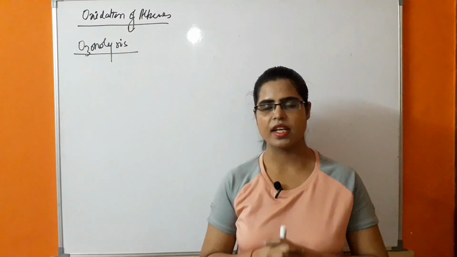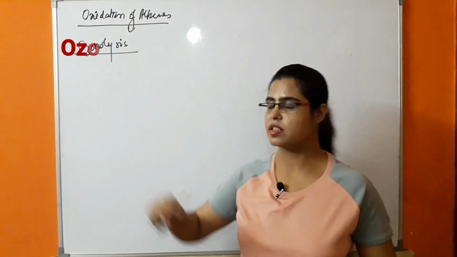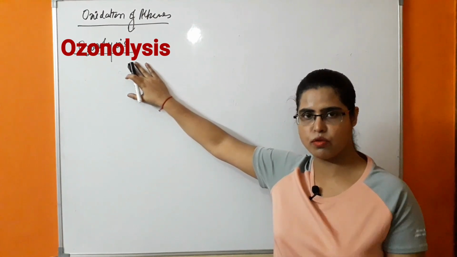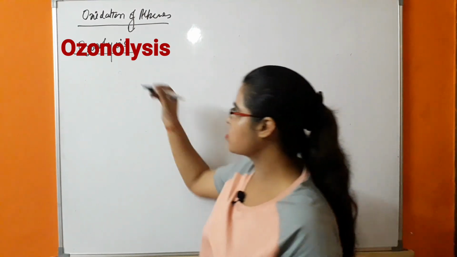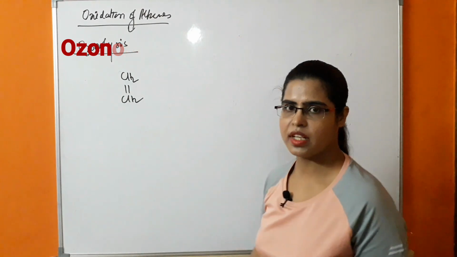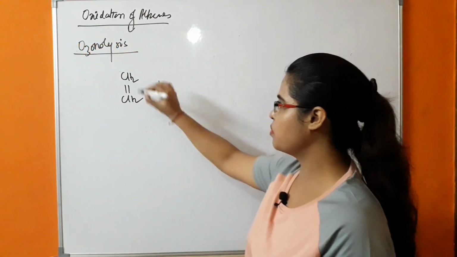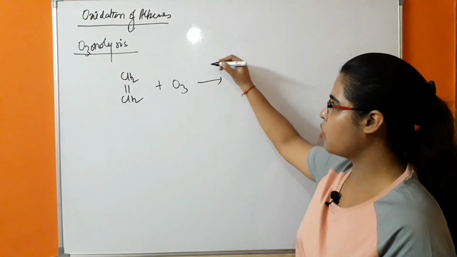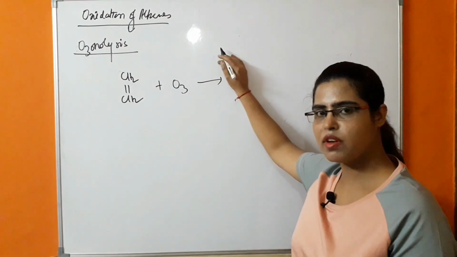double bond O. The next oxidation reaction of alkene is done with the help of ozonolysis. This reaction occurs in the presence of ozone. So what will be happening in this reaction? CH2 double bond CH2, that is alkene. This is a symmetrical alkene in the presence of ozone, and an inert solvent will be taken.